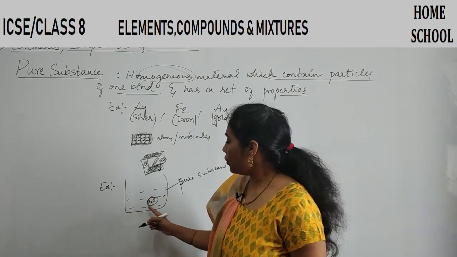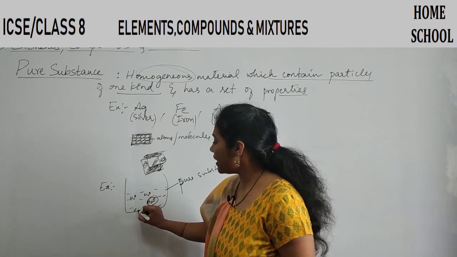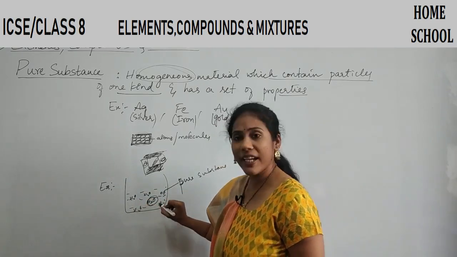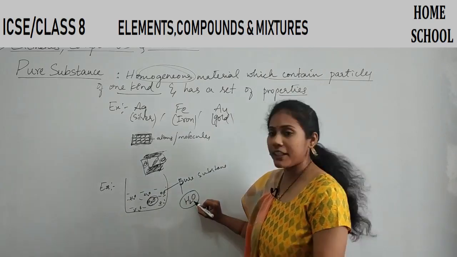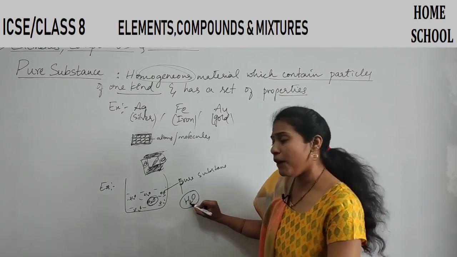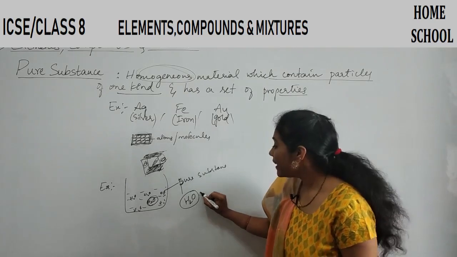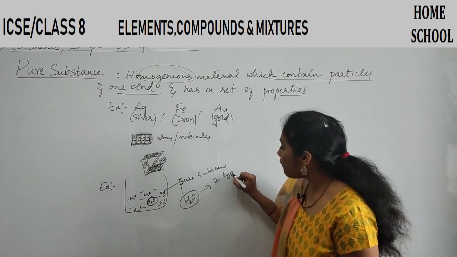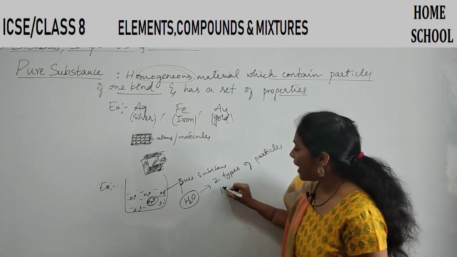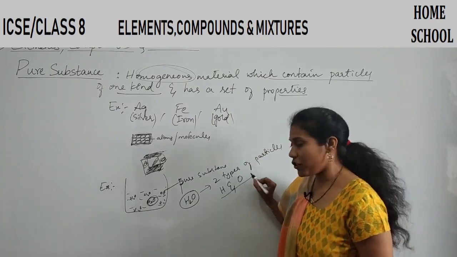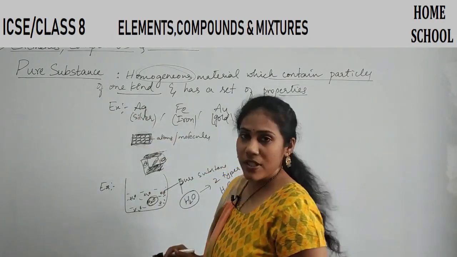See, water is a molecule. So when I take pure water in a beaker, everywhere you have H2O. Here also H2O, here also H2O. But water itself, if I take a single molecule of water, it is not made up of the same type of atoms. It is made up of two types of particles. One is hydrogen and another one is oxygen. But still, a beaker of water, I will call it a pure substance.